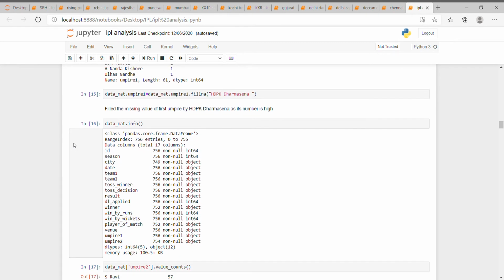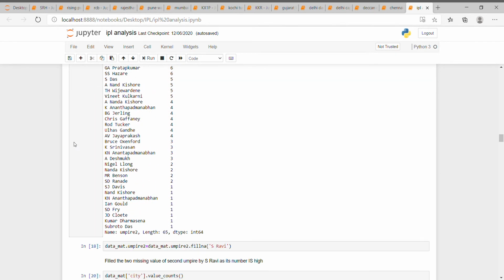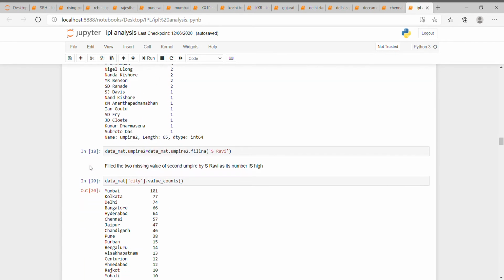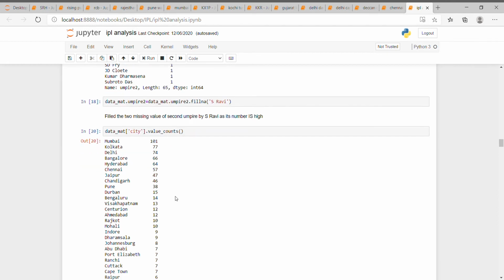And these are all the value counts. For the second umpire missing values, we fill them with S Ravi, because as you can see here the reason is given: fill the two missing values of the second umpire with S Ravi, as his count is high.